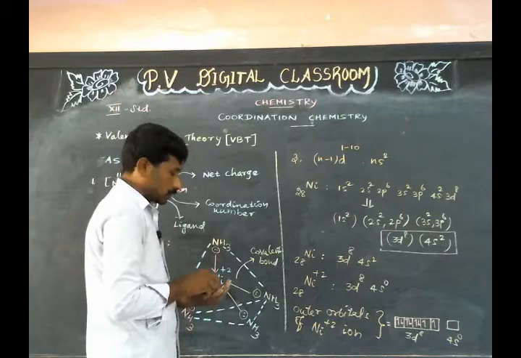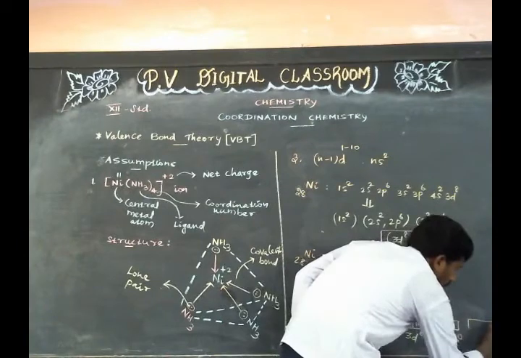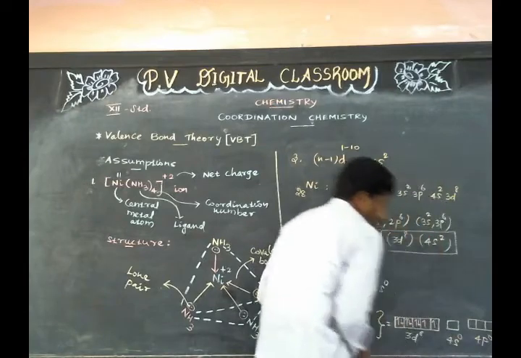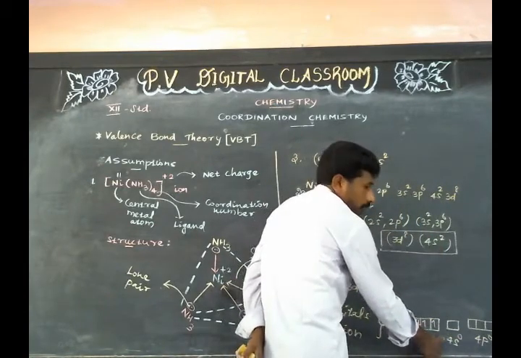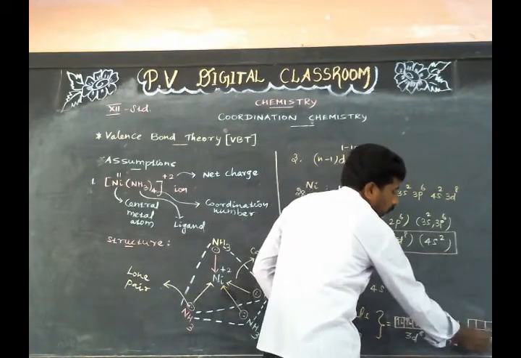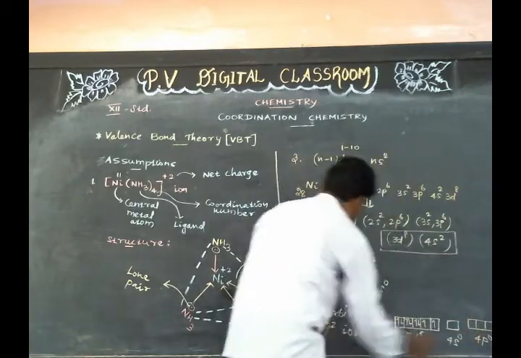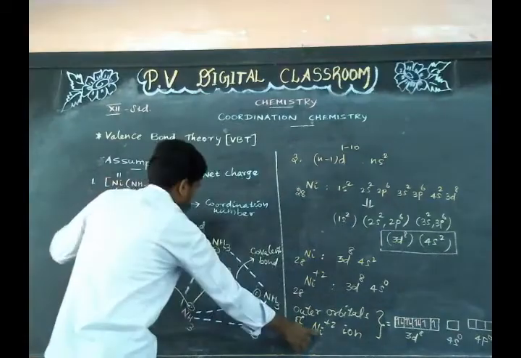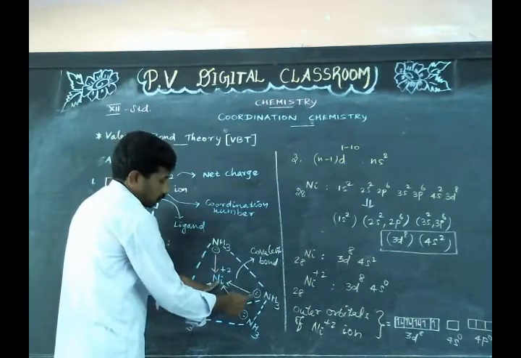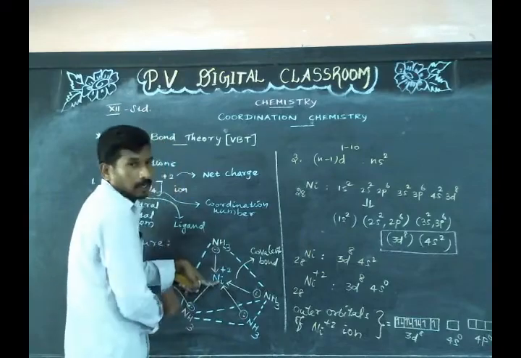To overcome this problem, the Ni2+ ion uses its 4p orbitals. Now the number of vacant orbitals of the Ni2+ ion becomes 4, that is 1 plus 3. By using these 4 vacant orbitals, the Ni2+ ion in this compound can accommodate 4 electron pairs donated by these 4 ligands.